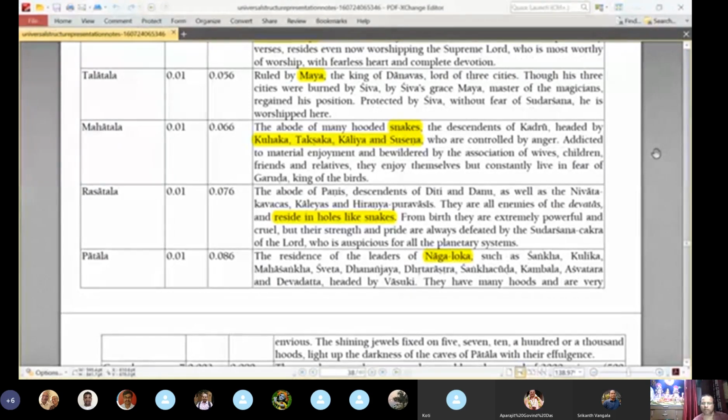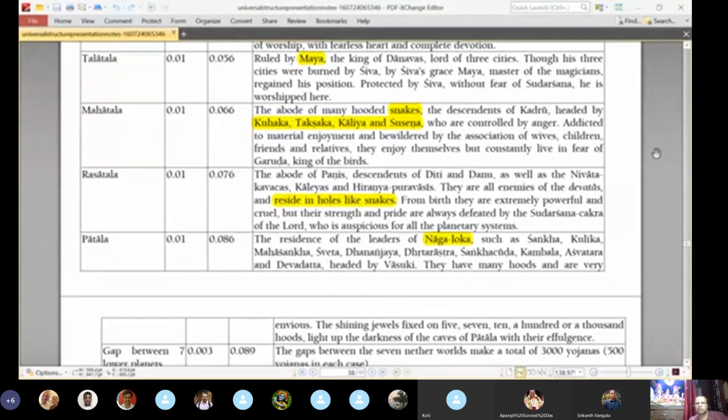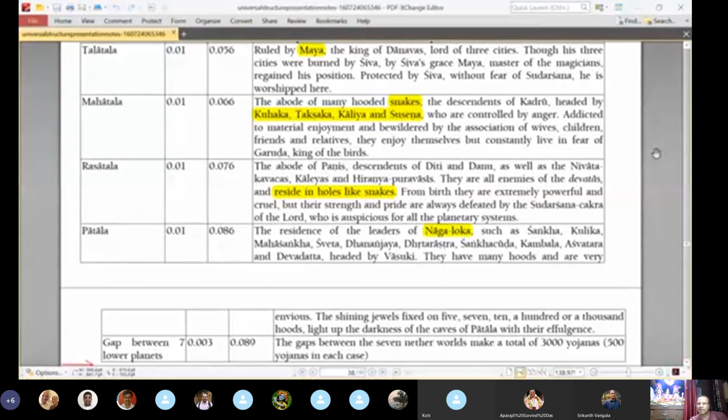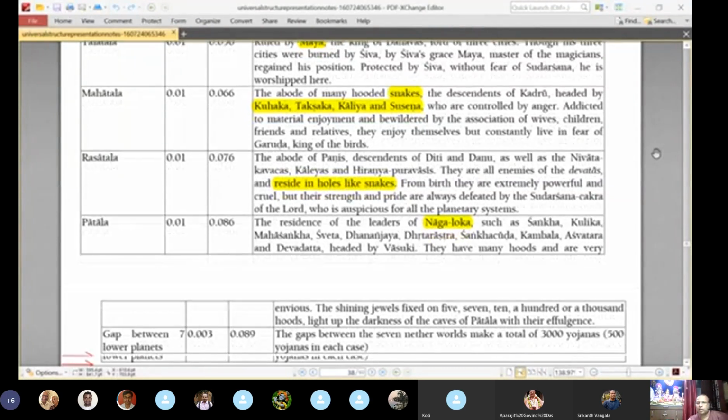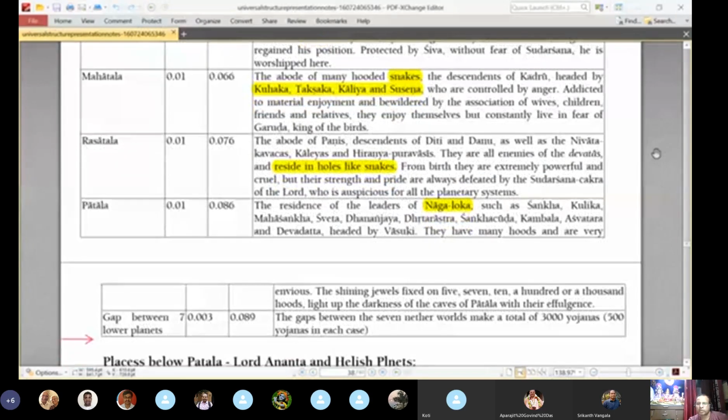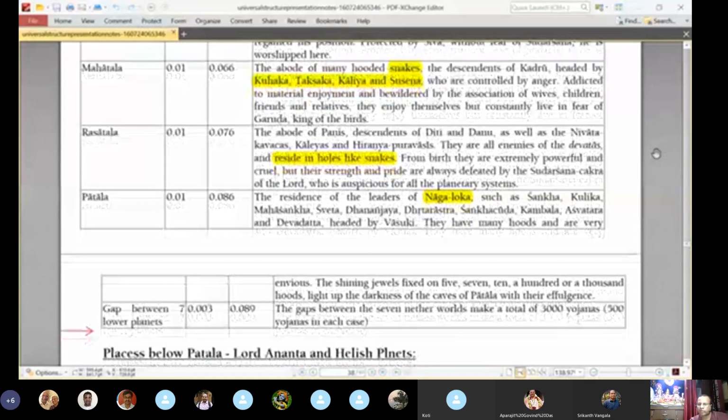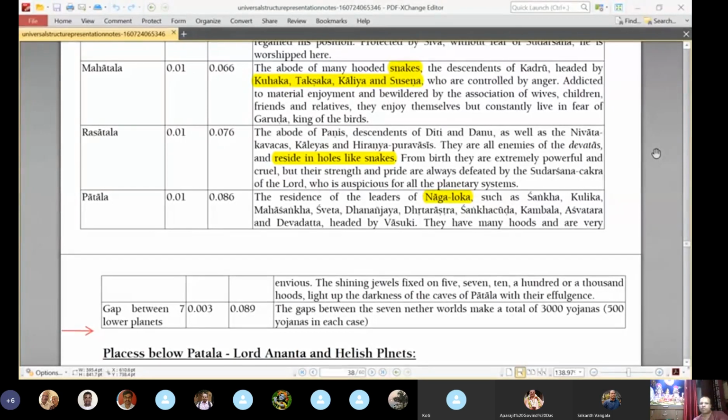Then below that is Patala, the residence of leaders of Nagaloka, such as Shanka, Kulika, Mahashanka, Sweta, Dhananjaya, Dhritarashtra. Okay, that is very interesting. And Shankachuda also. Kambala, Ashwatara, and Devadatta, headed by Vasuki. They have many hoods and are very envious. The shining jewels fixed on 5, 7, 10, 100 or 1000 hoods light up the darkness of the caves of Patala with their effulgence. So this is all that is mentioned about the lower planets.